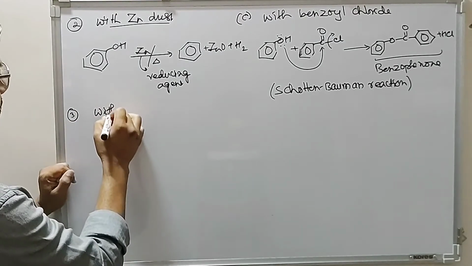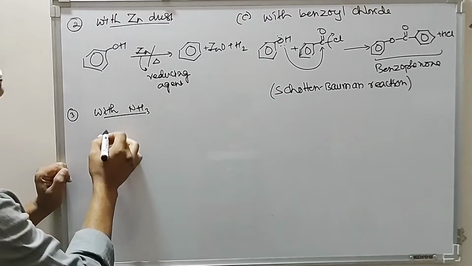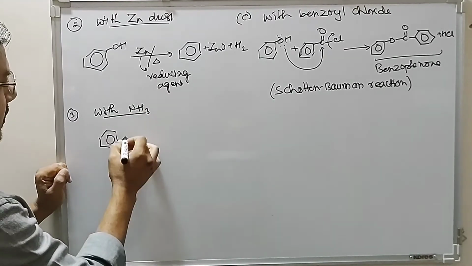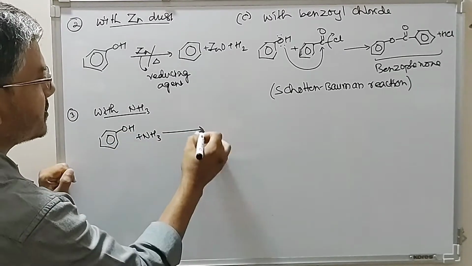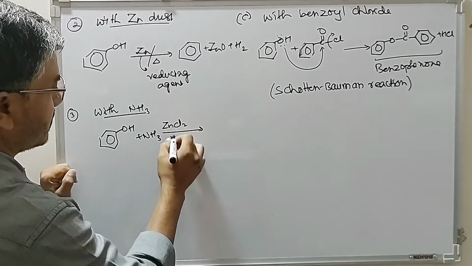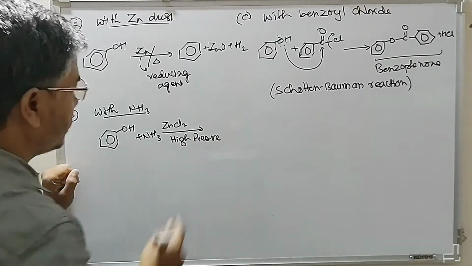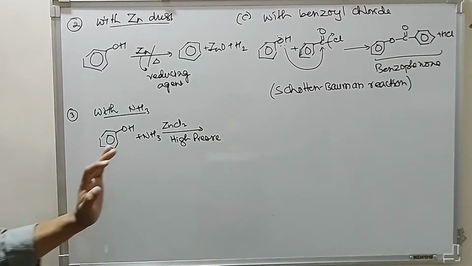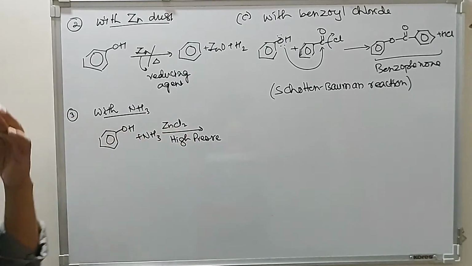Reaction with ammonia. Phenols on reaction with ammonia under pressure in presence of catalyst. So we have looked at this reaction of phenols with ammonia in presence of zinc chloride catalyst under pressure.